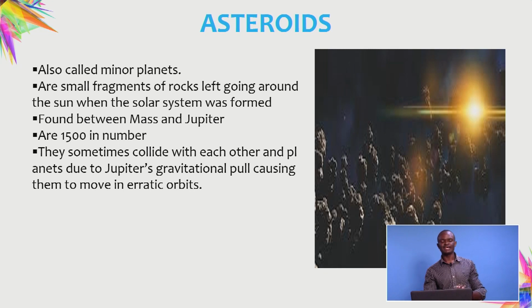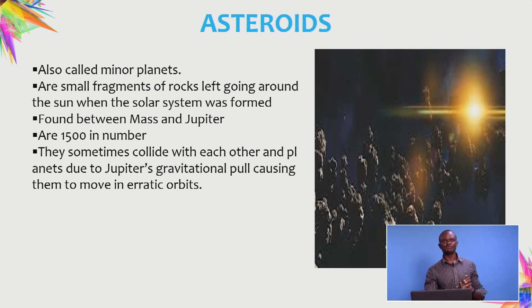So we say the asteroids are the remains of those rock particles or dust particles that were left after the formation of the planets and the sun. So that is where we get our asteroids from.